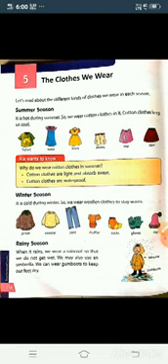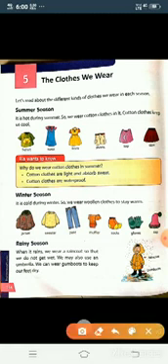See, season. How many seasons are there in a year? There are 3 seasons in a year. Winter, summer and rainy season. See here. First is summer season. Students, summer is very hot, right?